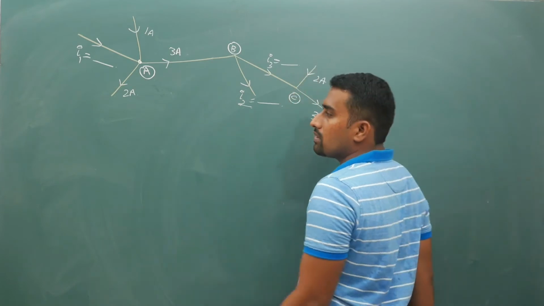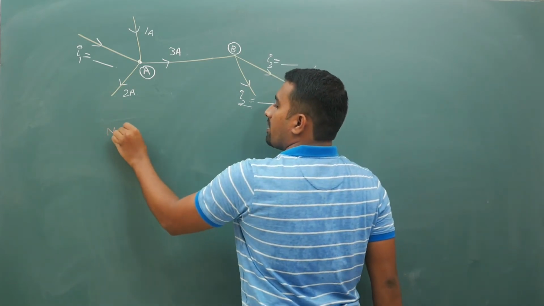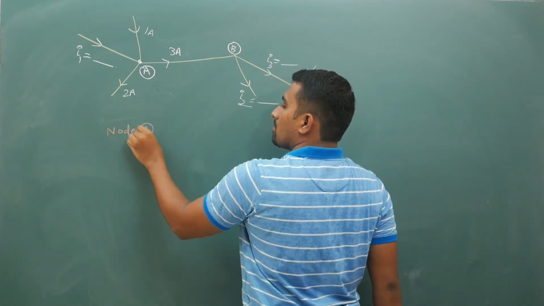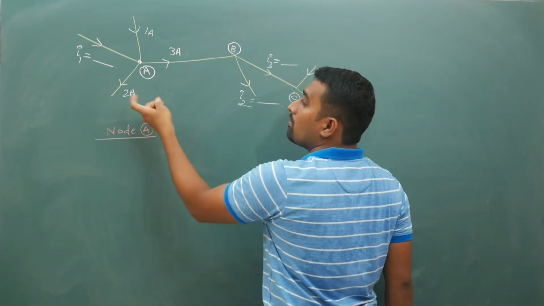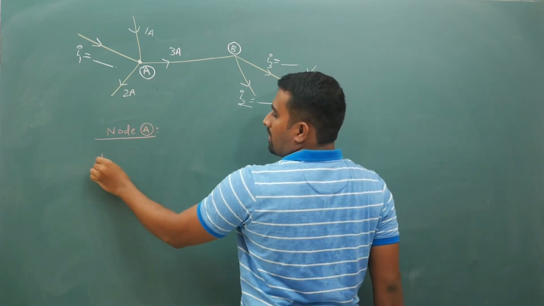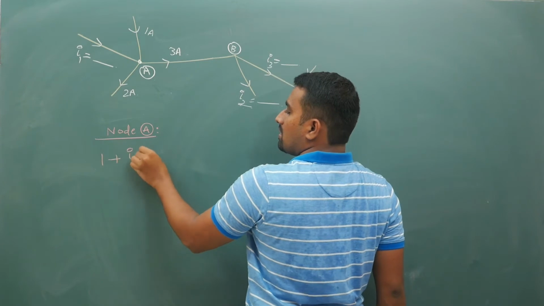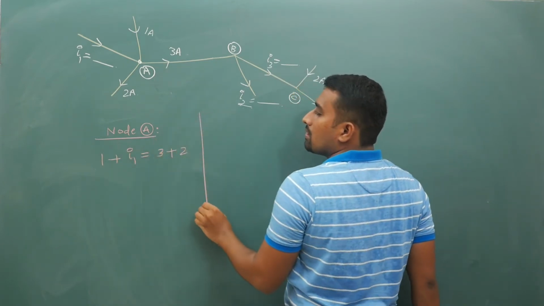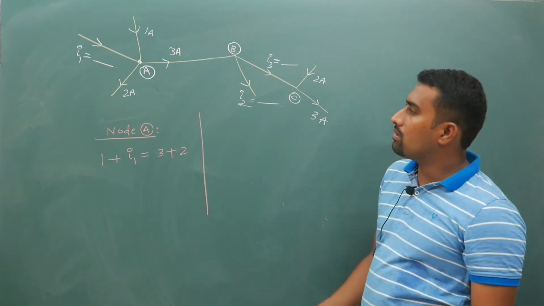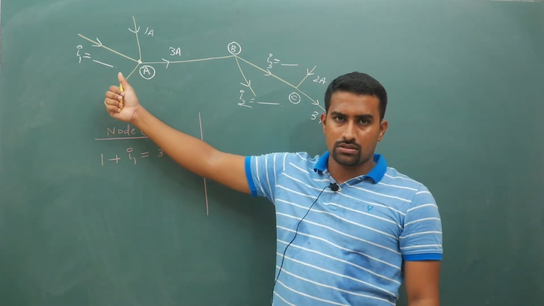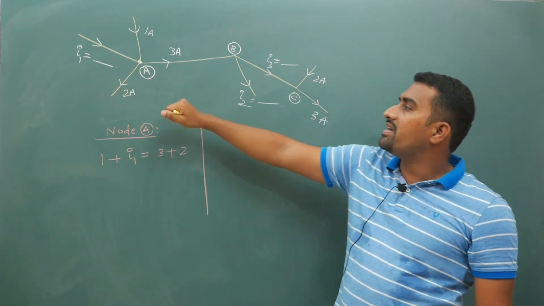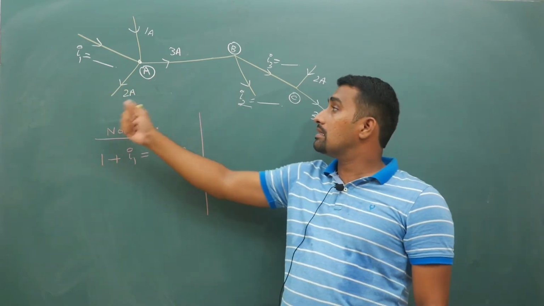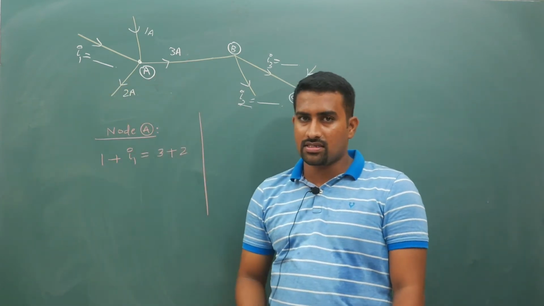Current entering is equal to current leaving. So at node A, how much is the current entering? 1 plus I1, that is equal to how much is leaving? 3 plus 2. So I am applying Kirchhoff's first law. Look at the direction of arrows. If I did not mention the direction of I1, then two more possibilities are there once again.